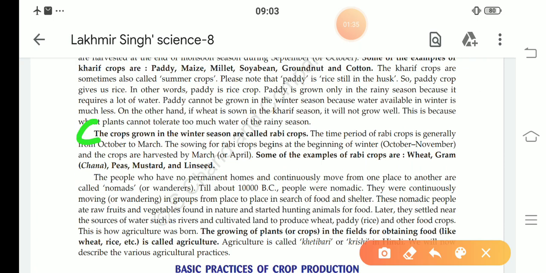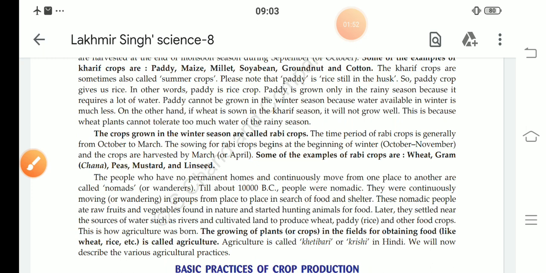The sowing of rabi crops begins at the start of winter, October, November, and the crops are harvested by March, April. Some examples of rabi crops: wheat, gram, pea, mustard, linseed, etc. This is the answer of question number 66, B part.